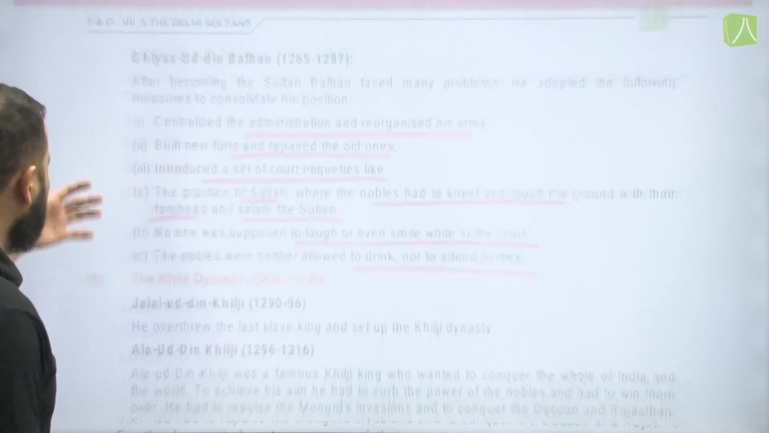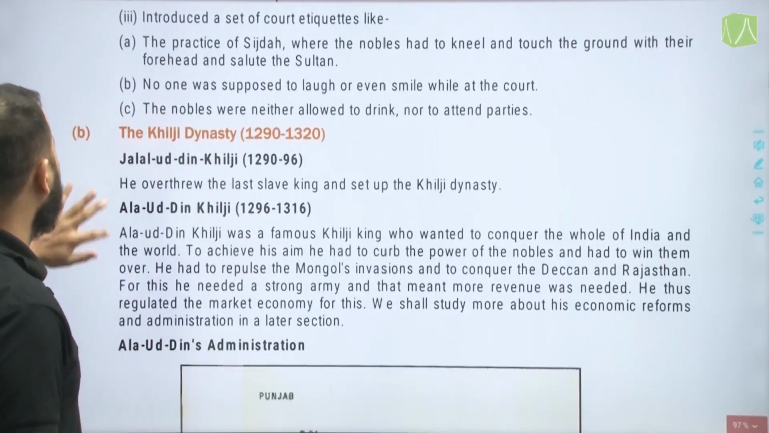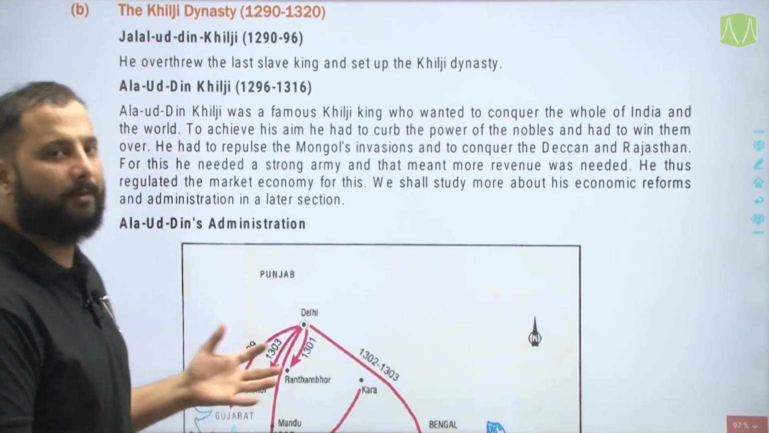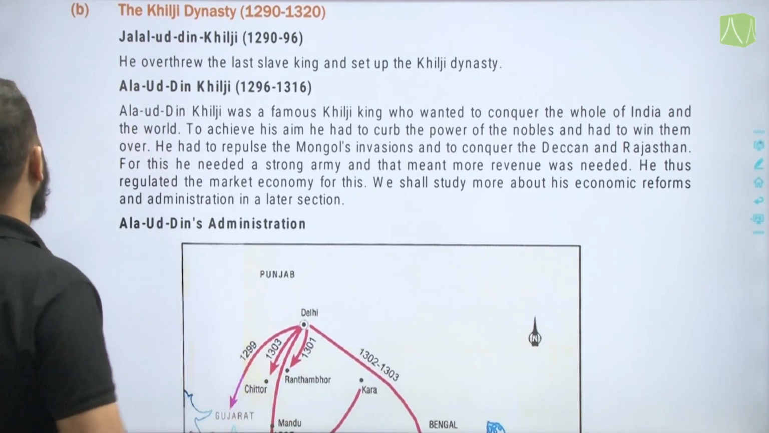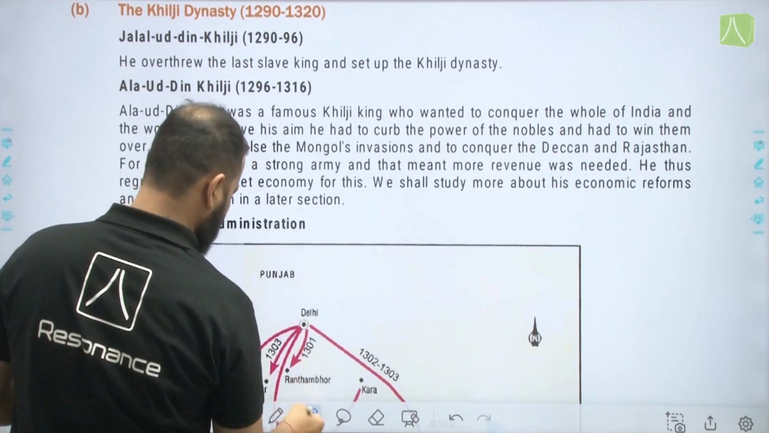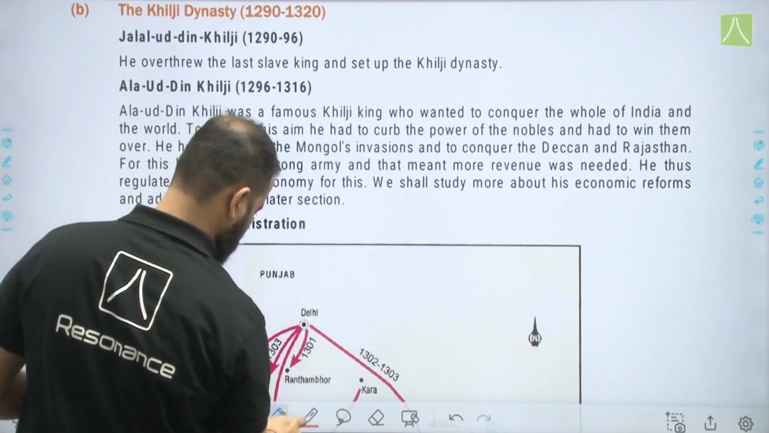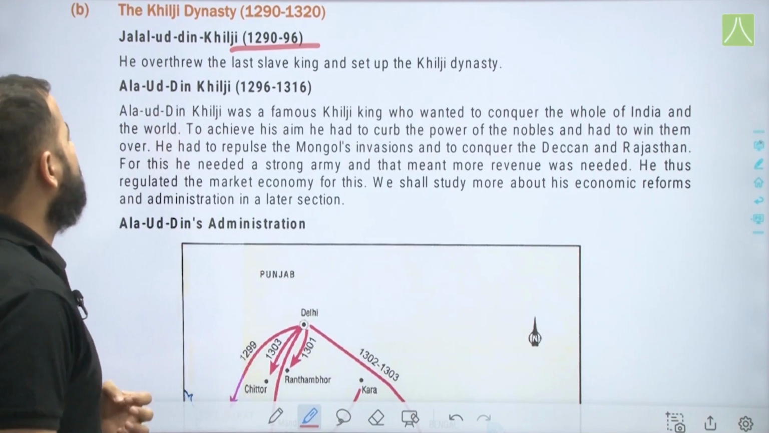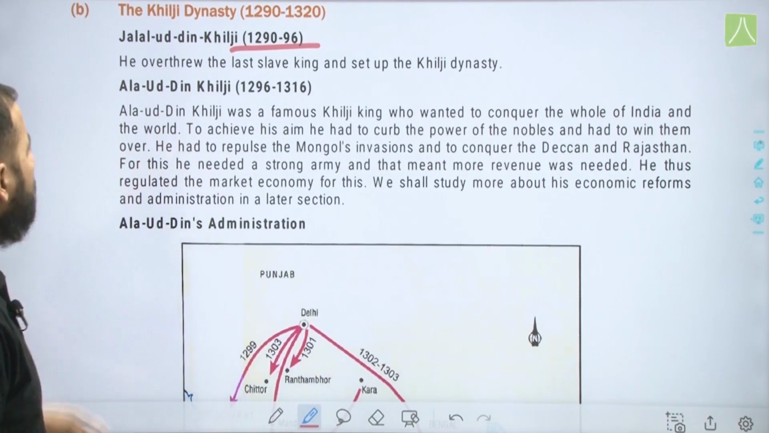Now after him comes the Khilji dynasty, and the first ruler is Jalaluddin Khilji. He overthrew the last slave king and set up the Khilji dynasty, that is in 1220. But he was there for only 6 years, and after that Alauddin Khilji took over.